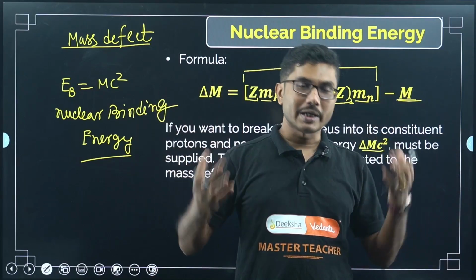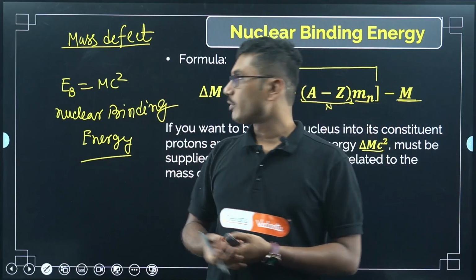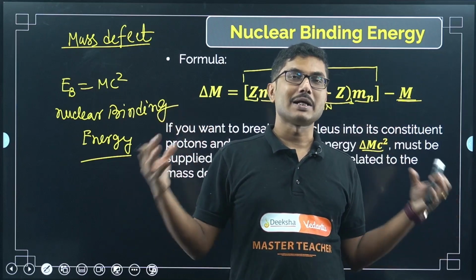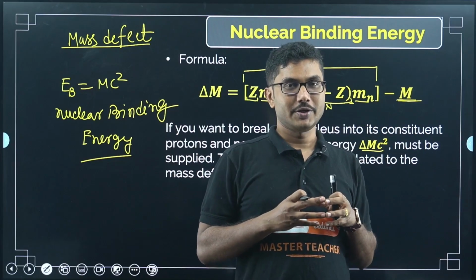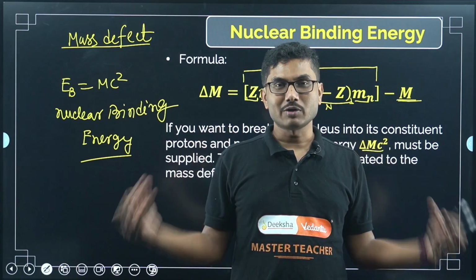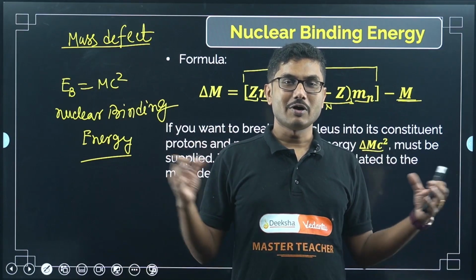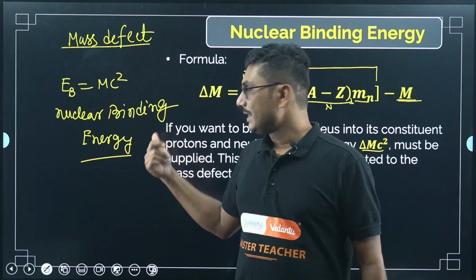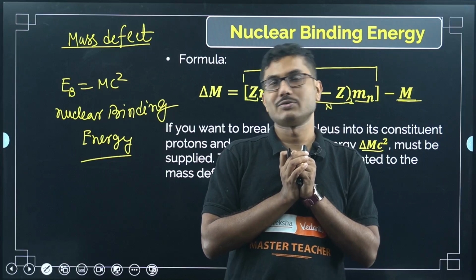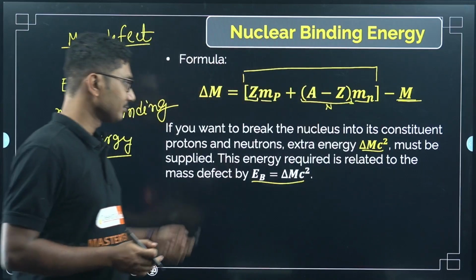This is one of the wonders of nature. Even though two positively charged particles are staying close to each other, the nucleus is not collapsing, not breaking apart, because of this binding energy. Binding energy is something which is binding the entire nucleus together, right?